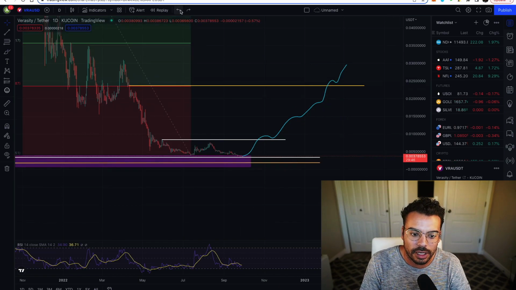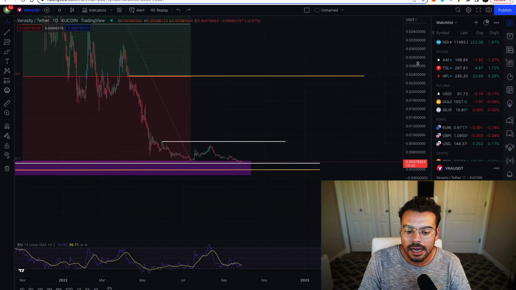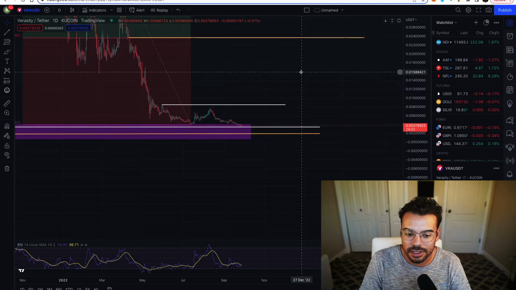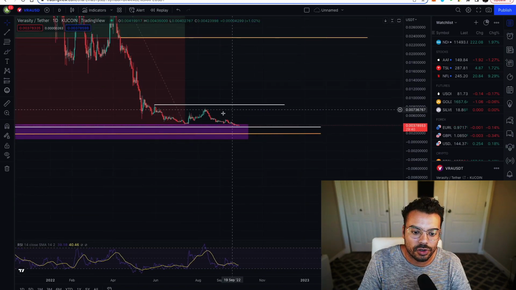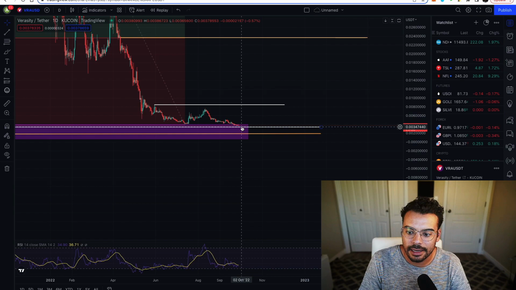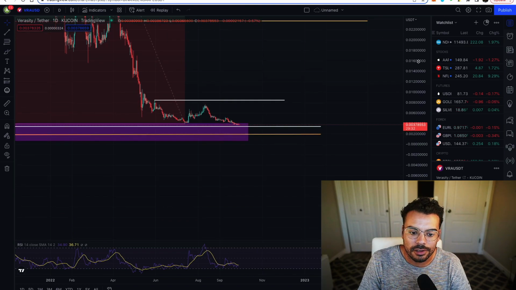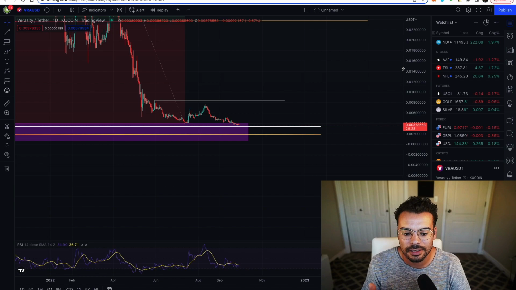If you're really confident in the project, it could be a good time to accumulate. Obviously not financial advice, but right now we're just looking to hold this level at 0.003. And if we don't, we're coming back to 0.018. But that's kind of where we are on the charts. Again, take this with a grain of salt, right? There's so much crazy stuff going on right now in the markets. It's impossible to really do chart analysis on altcoins right now.